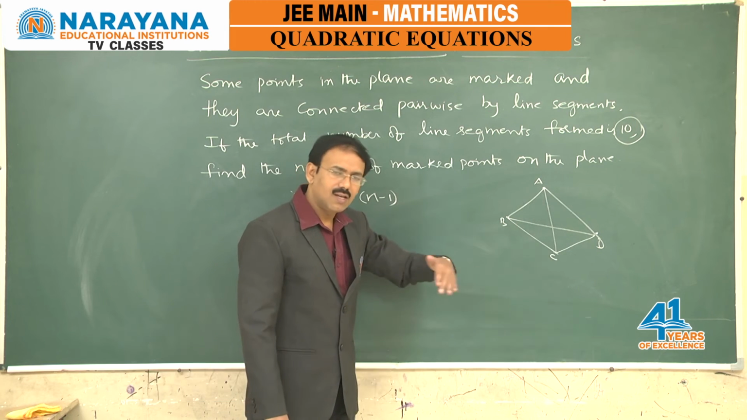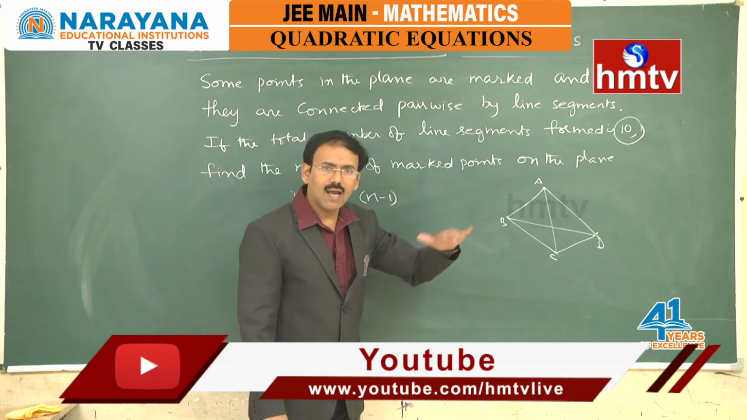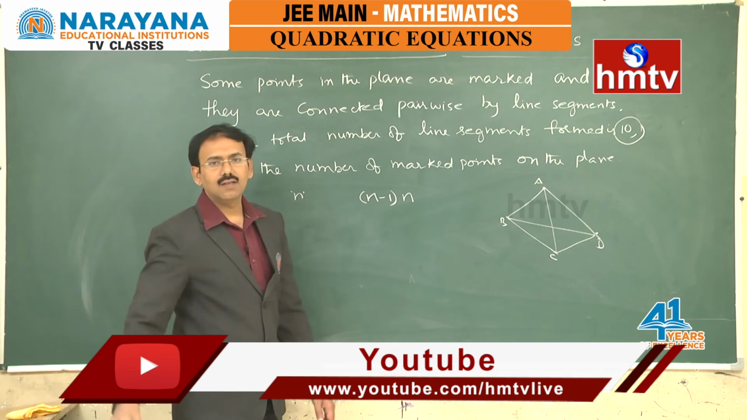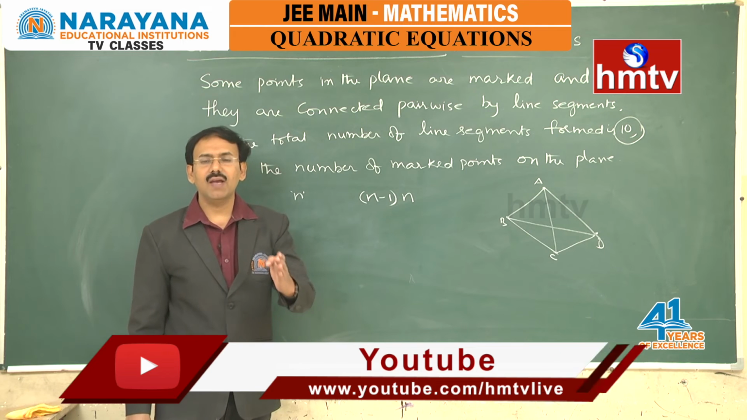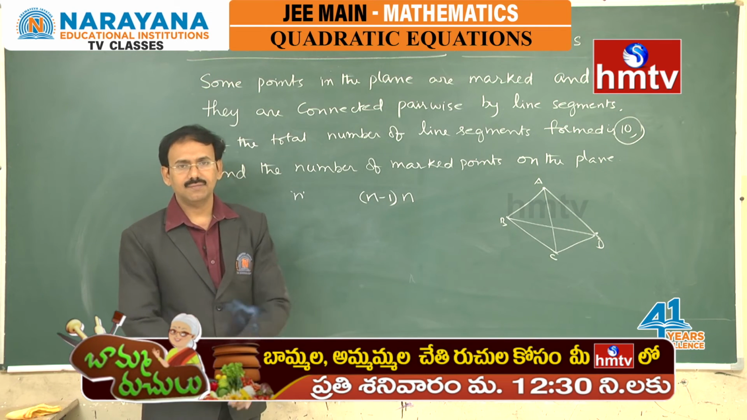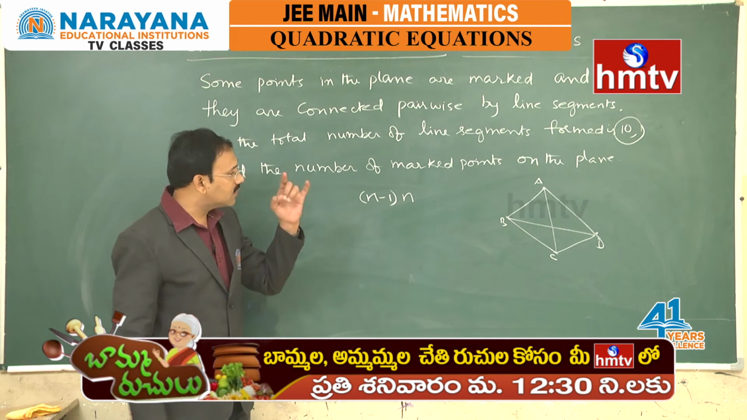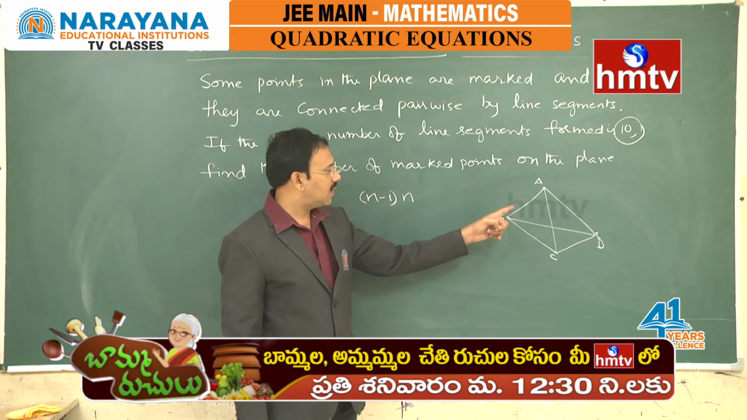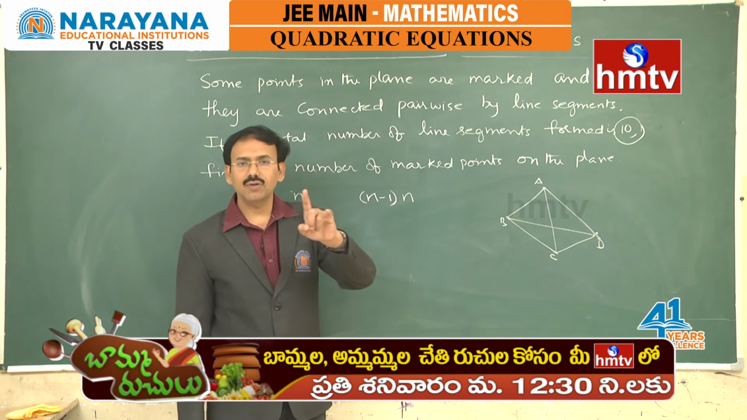From third point n minus 1, fourth point n minus 1. Like that, from n points we will get n minus 1 points, which should be added n times. These many line segments will be there, right. Out of these line segments, I mean to say, each line segment is counted twice.